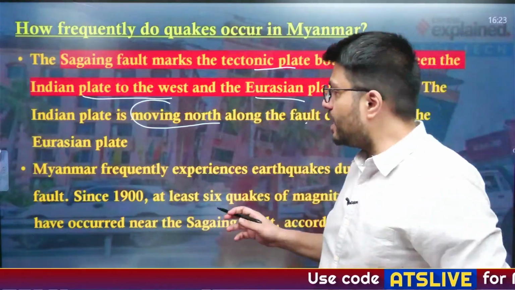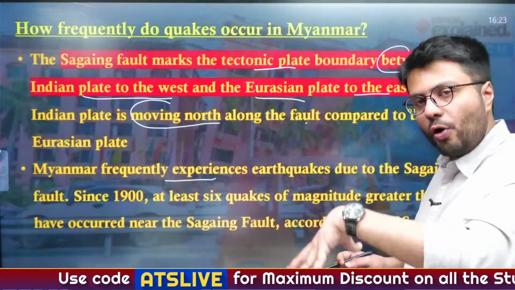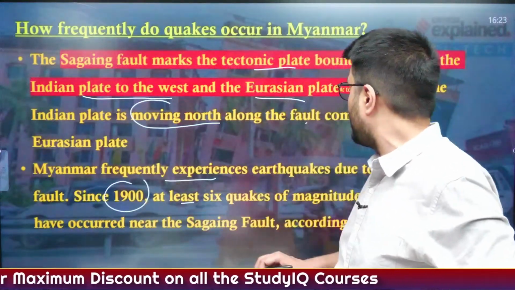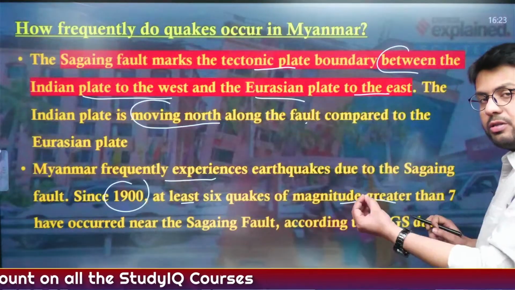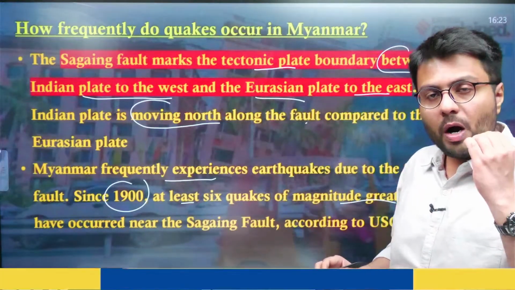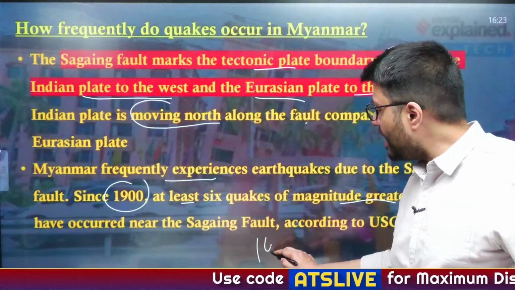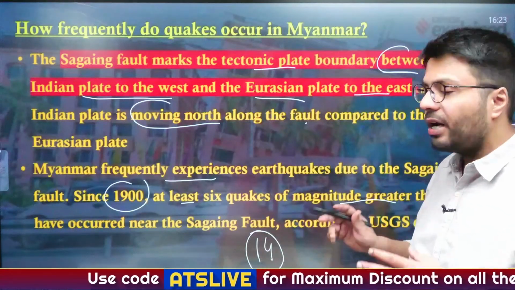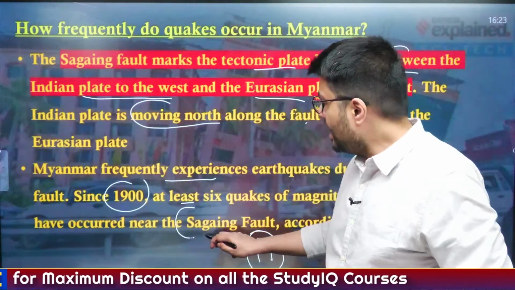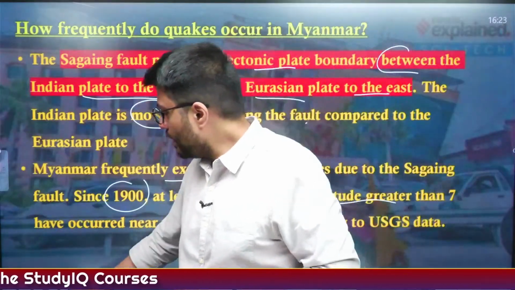Now, Myanmar in general has frequently experienced earthquakes due to the existence of the Sagaing Fault in the very center part of the country, and since 1900 at least 6 quakes have emerged which were of magnitude greater than 7. When it comes to earthquakes of magnitude greater than 6 in the last 100 years, Myanmar has witnessed 14 such earthquakes. So you can understand the vulnerability of Myanmar because it is located on the Sagaing Fault. That is why this area is quite vulnerable to earthquakes.